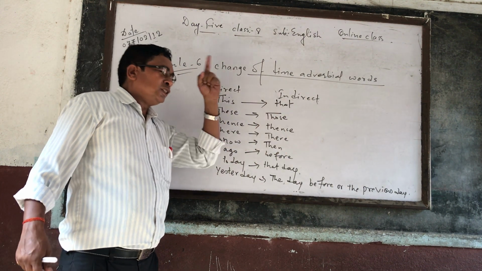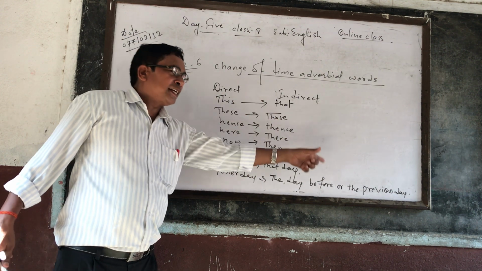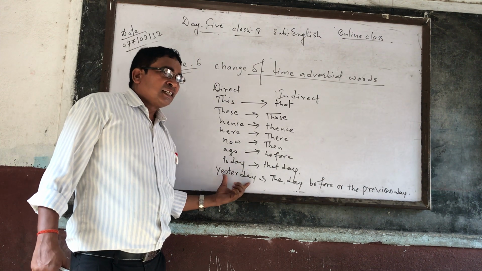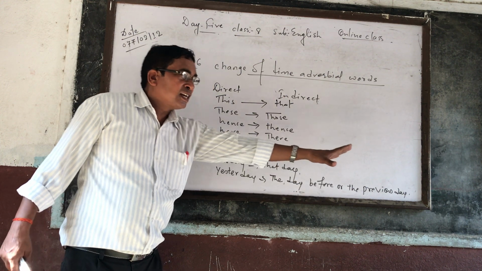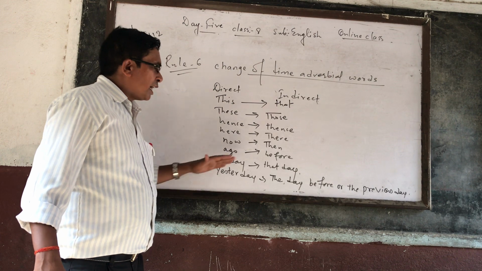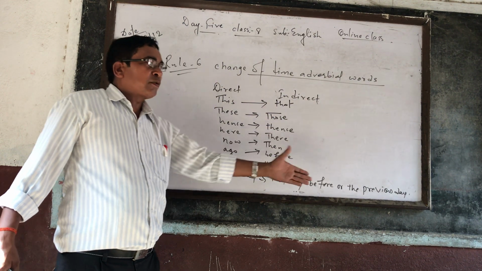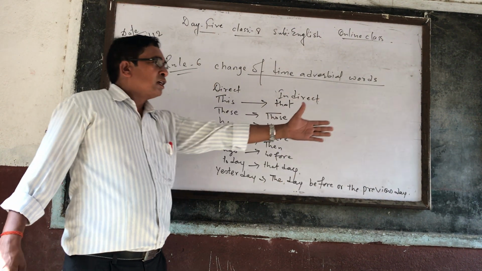Likewise, now into then, ago into before, today into that day. Likewise, if there is yesterday or the last day, that should be changed into the day before or the previous day. If there is last week, then the week before or the previous week. Likewise, if there is last month, then the month before or the previous month.